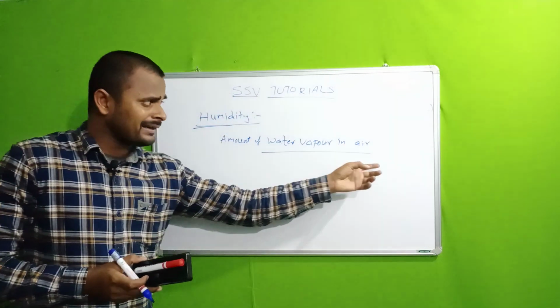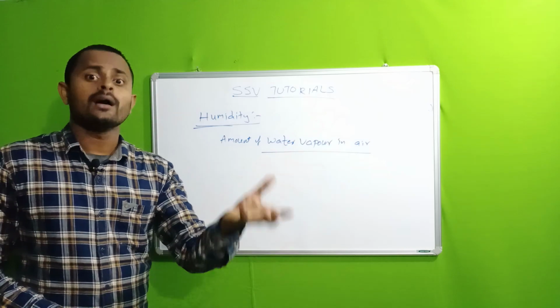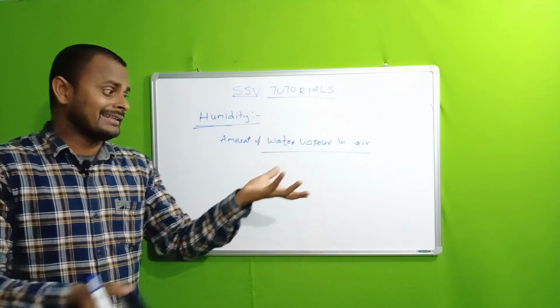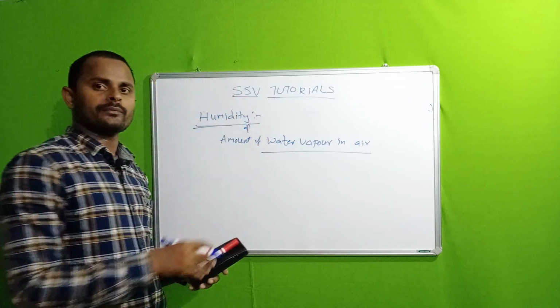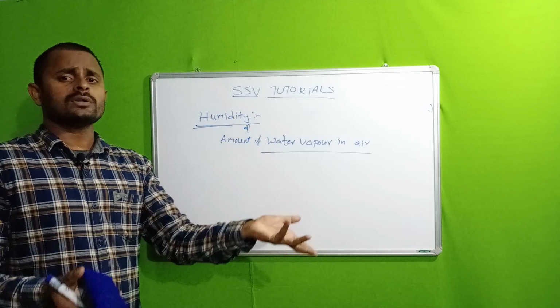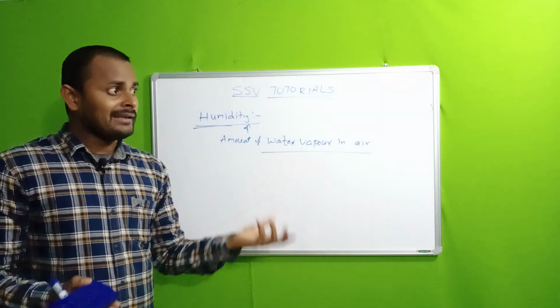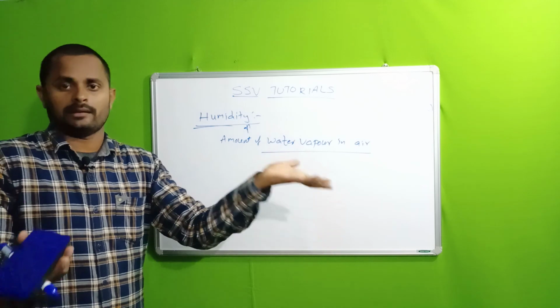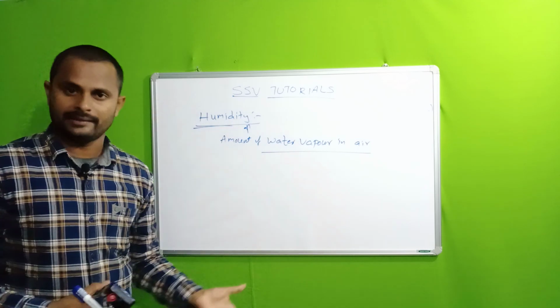Amount of water vapor in air. In our surrounding air, how much water vapor it contains, that is called its humidity. So humidity is nothing but the amount of water vapor in air. In air, how many water vapor molecules are there, that is called humidity.